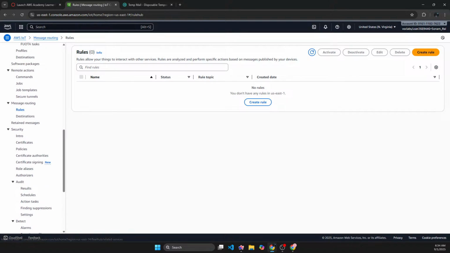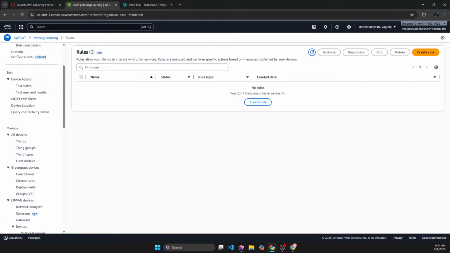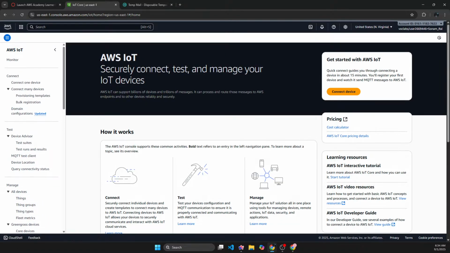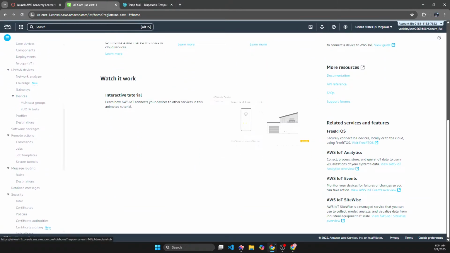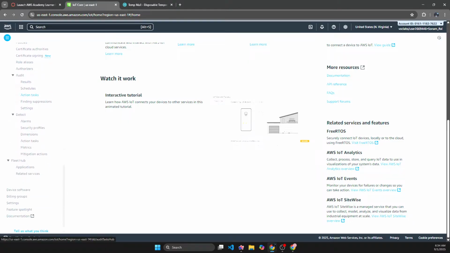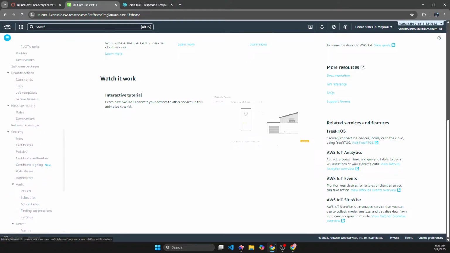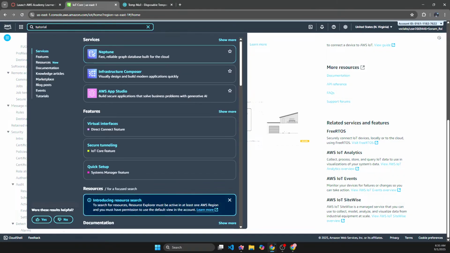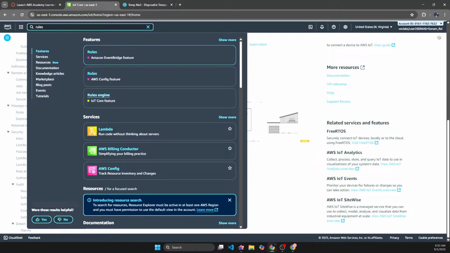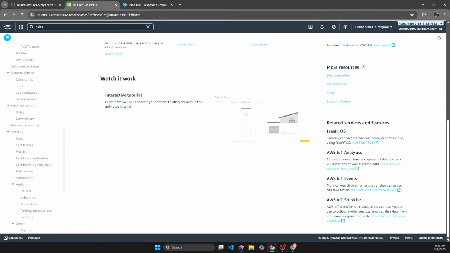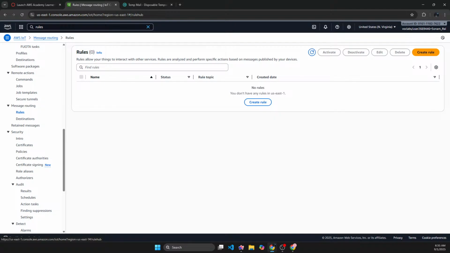Yeah, I mean the only rule that I see is in the message routing. I don't see rules anywhere. So that's something. Last time when I tried it, I had created... I mean, there is just no way where I can write any rules for IoT besides the one within the messaging route. I see no place where I can write any rules.